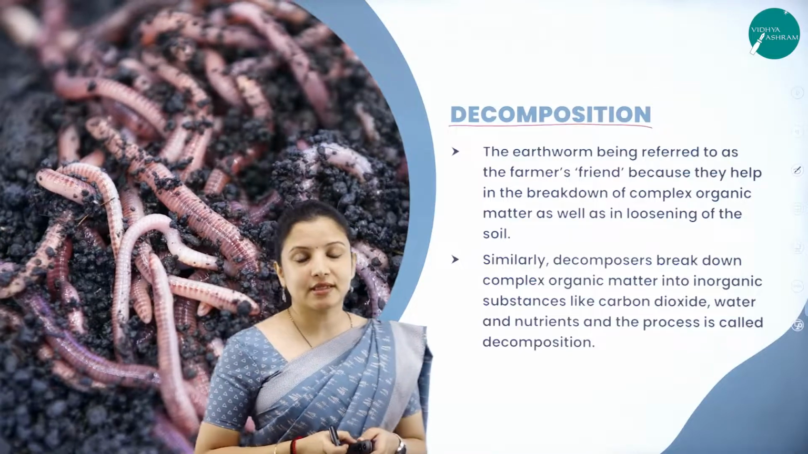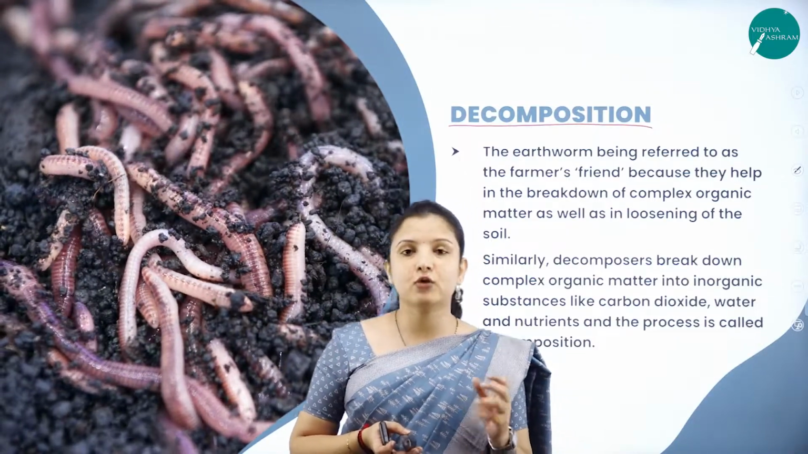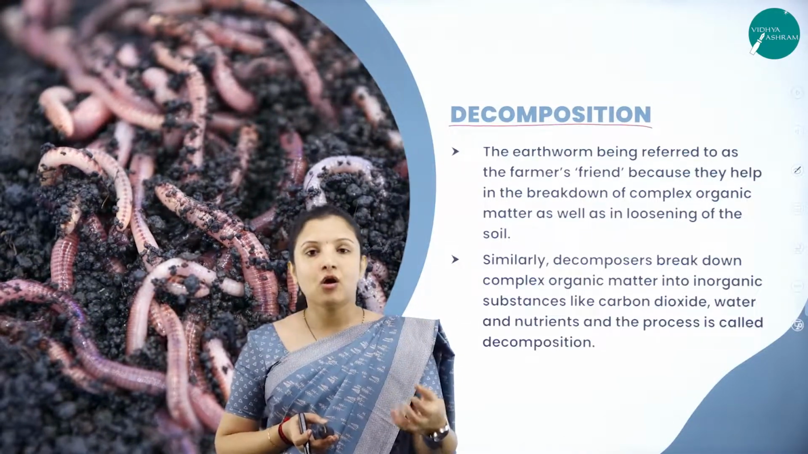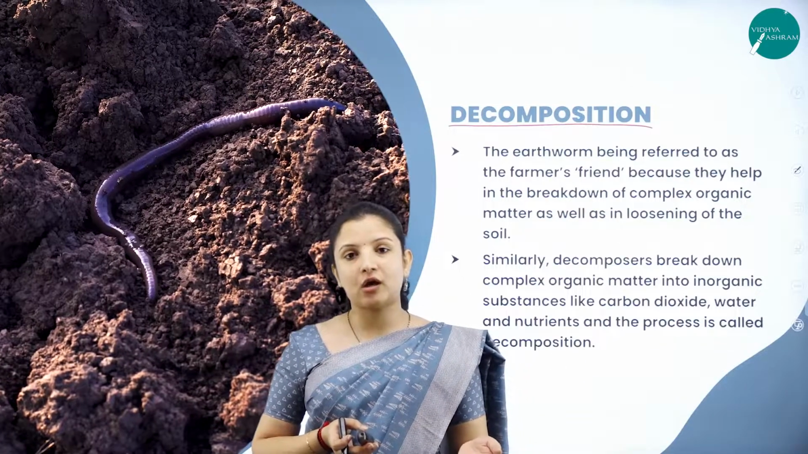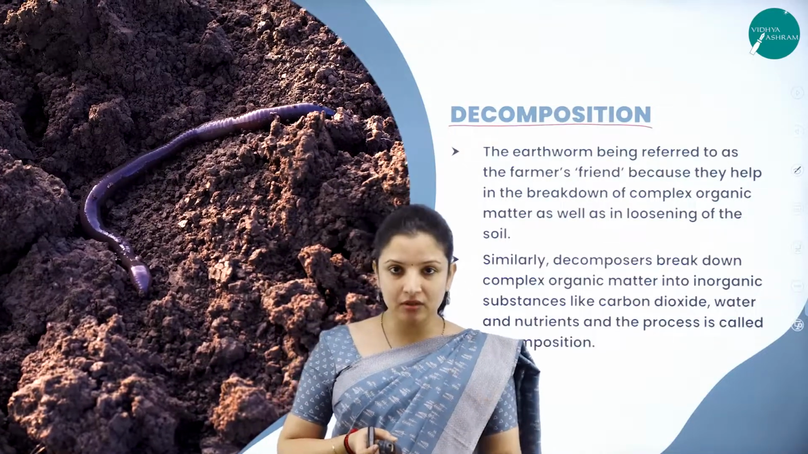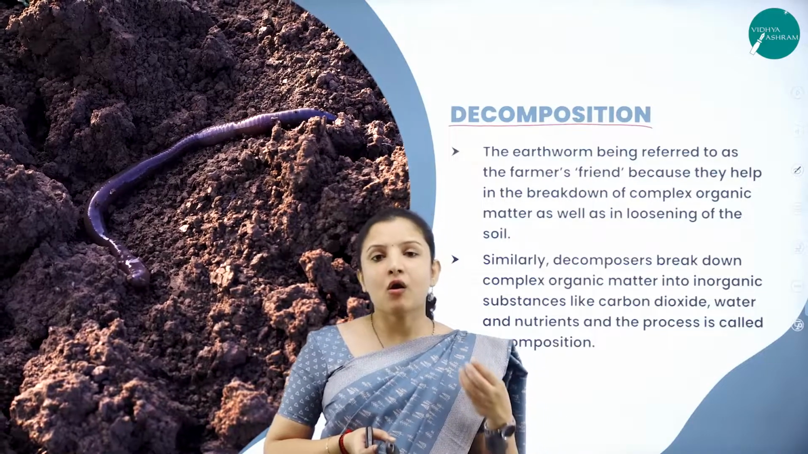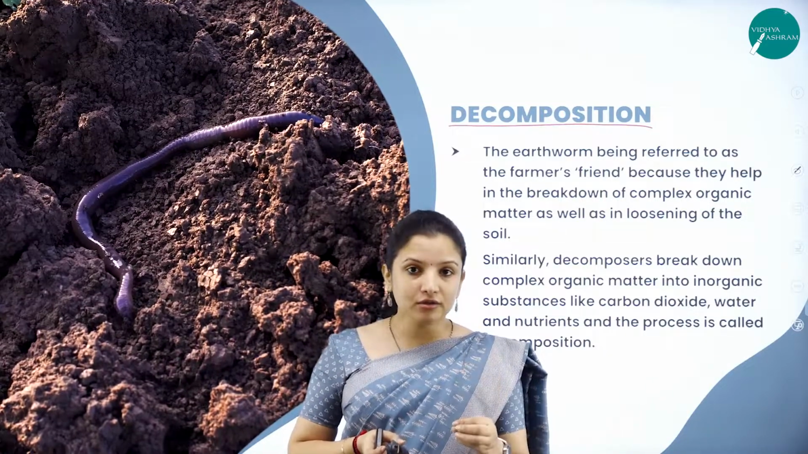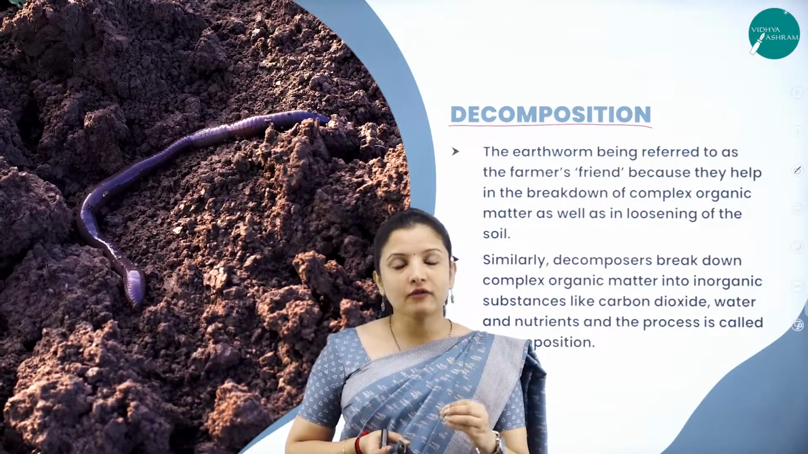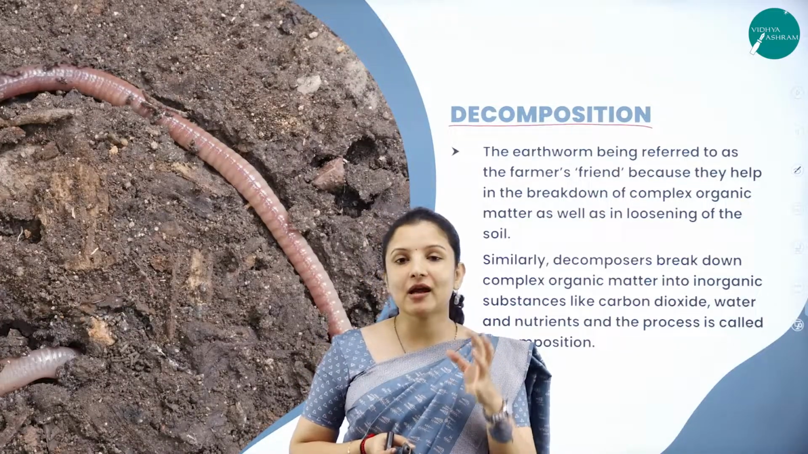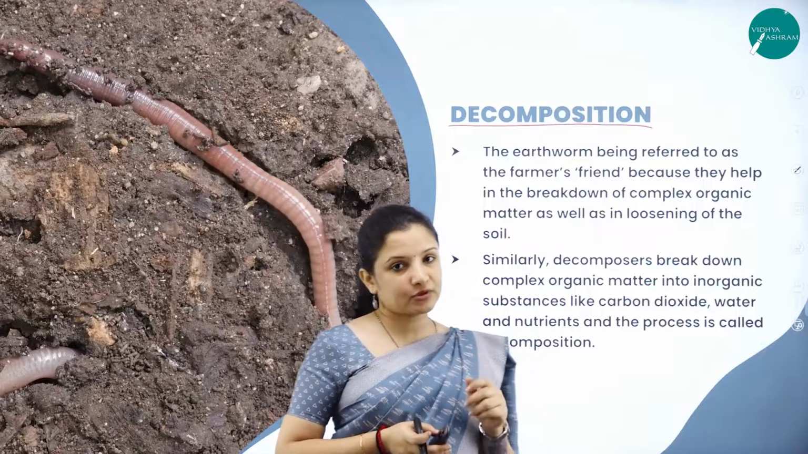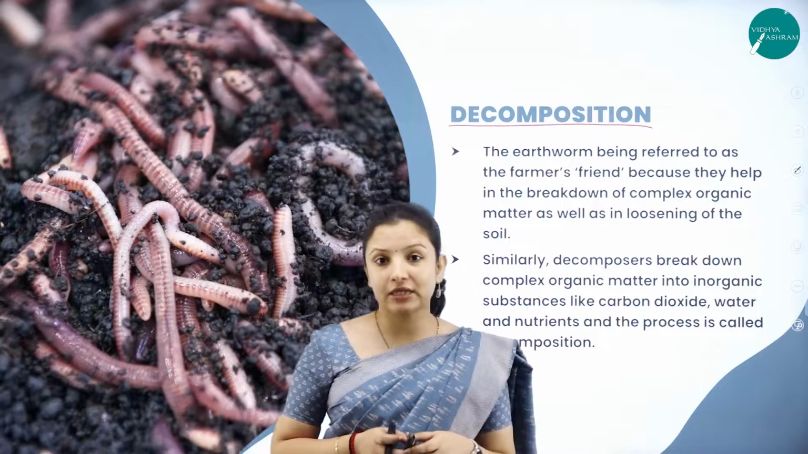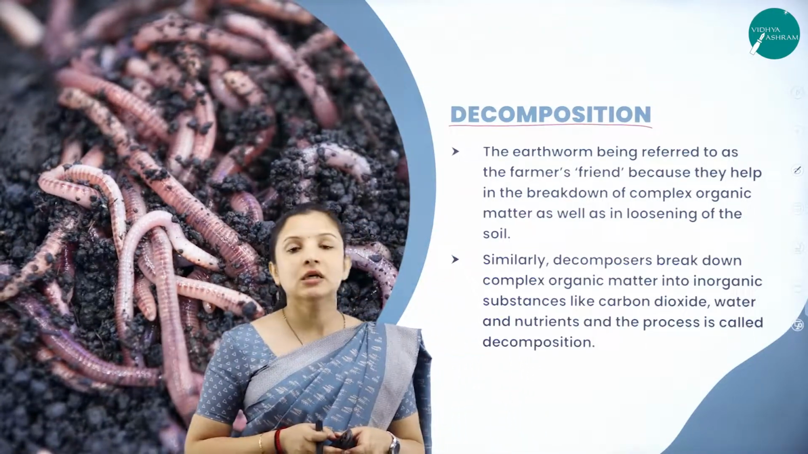So decomposition is nothing but the rotting of the material, whatever has fallen on the ground, right? So be it the plant's litter or the leaves of the plant that has fallen on the ground, or be it any dead animal or any other dead organism, all these, because of the action of various microbes present in the soil and also because of the action of the earthworms that are present in the soil, they undergo decay and they undergo decomposition.